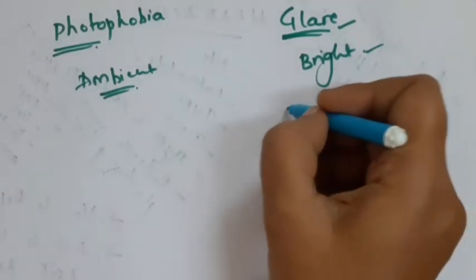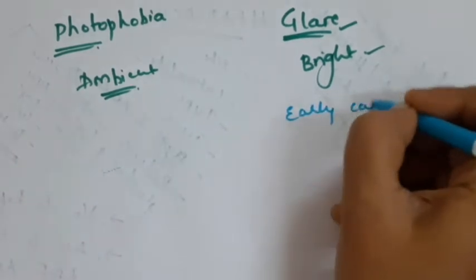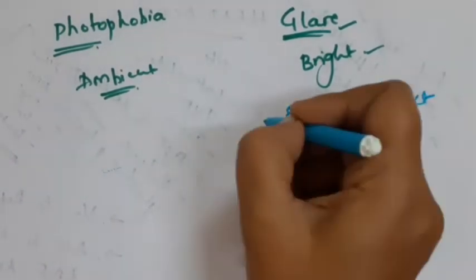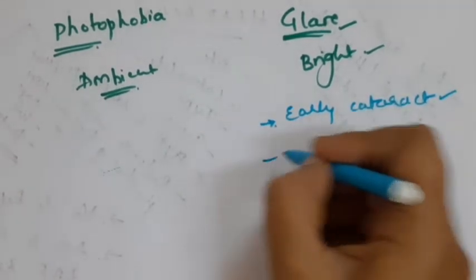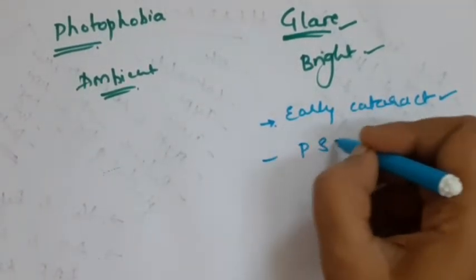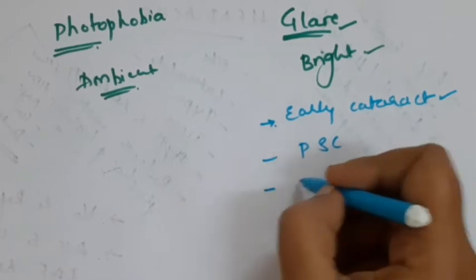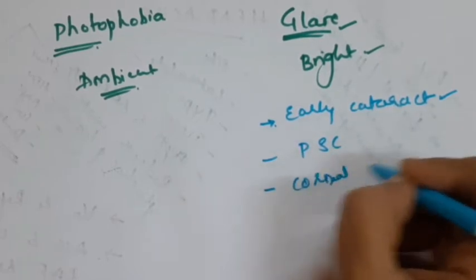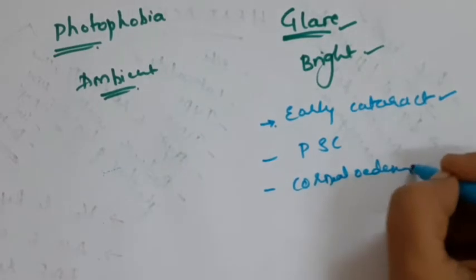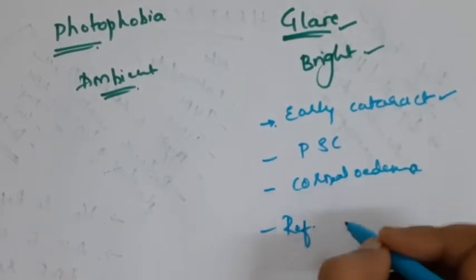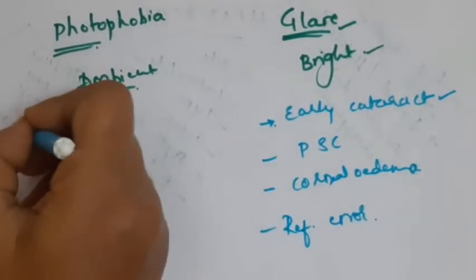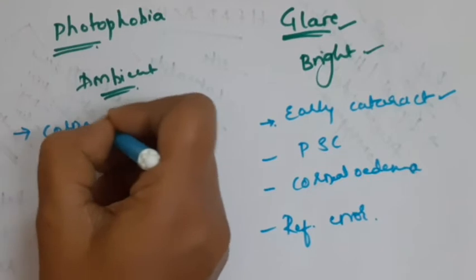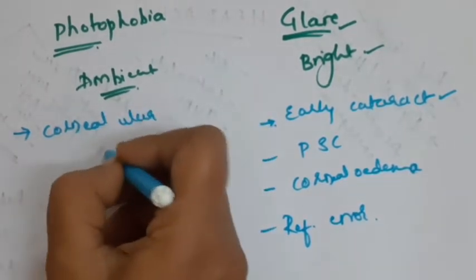For the glare, causes can be early cataractous changes. This is one of the most common symptoms when the patient comes to us in the stages of early cataract. They usually tell that they can't drive at night because of the glare. Then rule out the early cataract or even the posterior subcapsular type of cataract. The next cause can be mild corneal edema, or whenever the patient has undergone refractive surgeries, patient may experience glare.